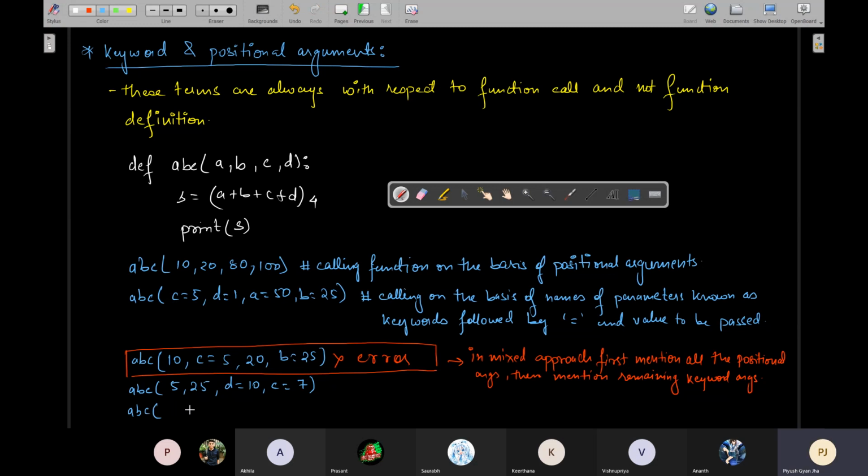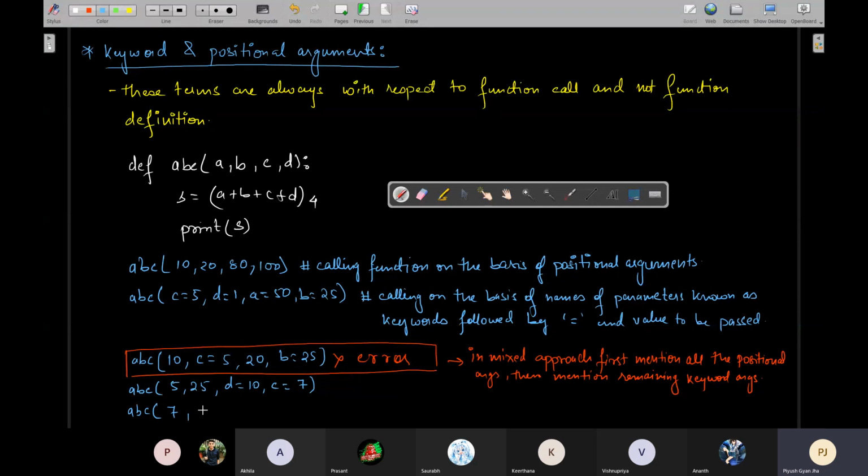like this. 7, I have decided that only A I will send as a positional argument, the rest I will send as keyword arguments. So the first one should come first, meaning the one you want to send by position should come first.